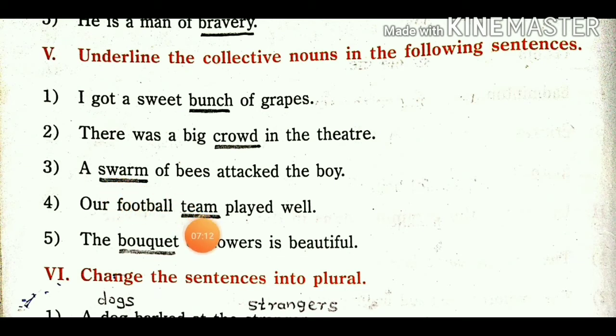Team also: many players are in one group, that is called a team, so team is a collective noun. Bunch of flowers: all the flowers come together, then it becomes a bunch. So bunch is a collective noun.